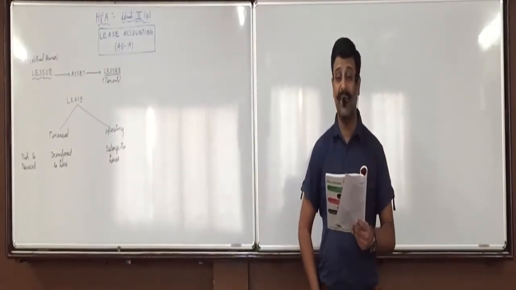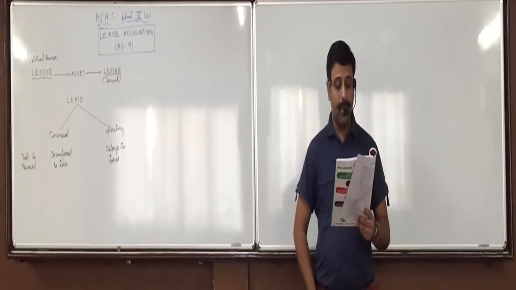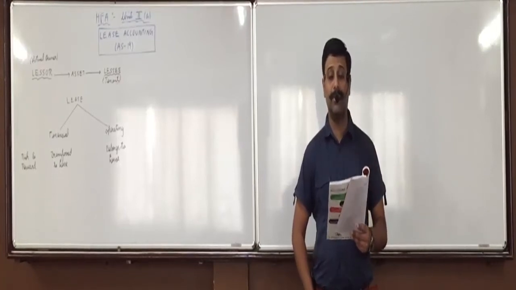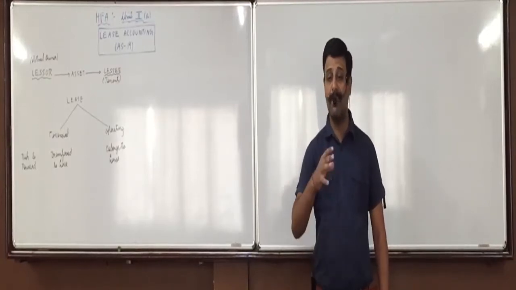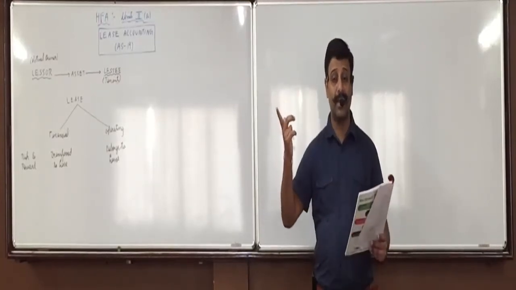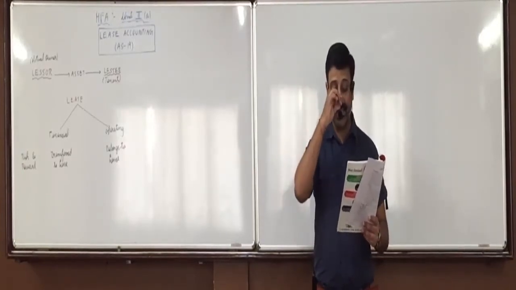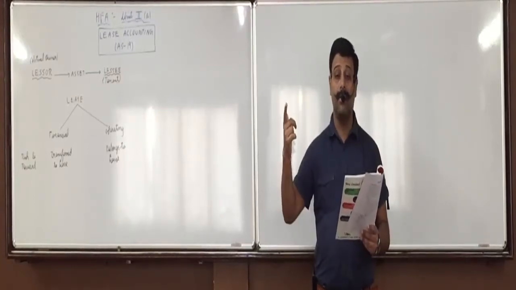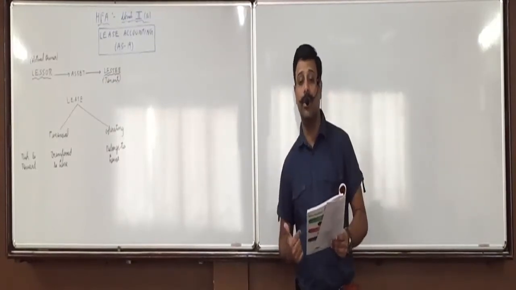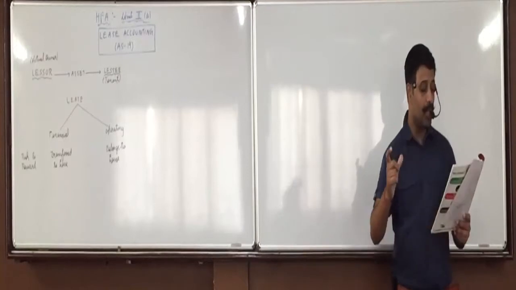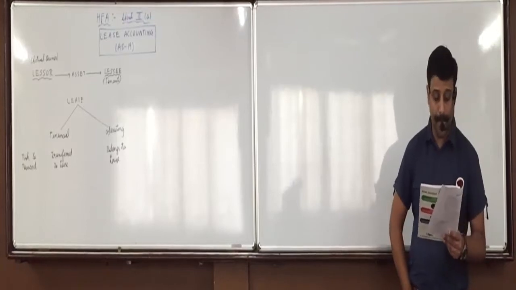Now, what is this gross investment? It means from the lessor's point of view, what is the gross investment I am making in the asset? One is minimum lease payment. Minimum lease payment means, suppose he is going to pay me 50,000 every year for 10 years. Then what is the lease payment I am going to get? 50,000 into 10? 5 lakhs. That minimum lease payment plus any unguaranteed residual value accruing to the lessor is the gross investment. Plus, like I discussed right now, 1,50,000 is the value, but he has given a guarantee of 1 lakh, then the difference of 50,000. So what will be gross investment? Minimum lease payment plus unguaranteed residual value.